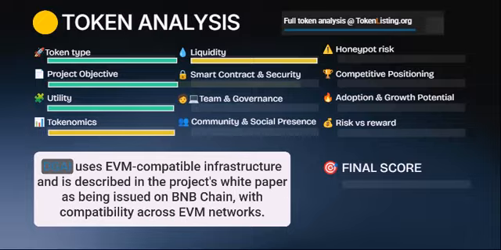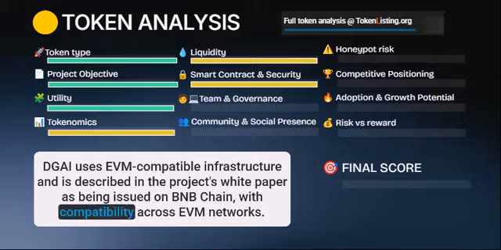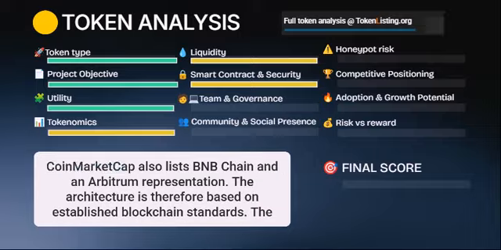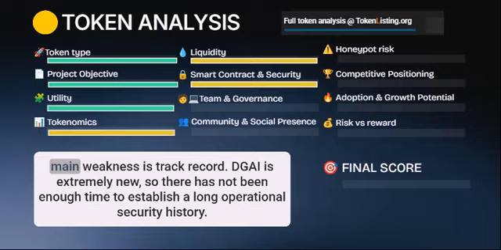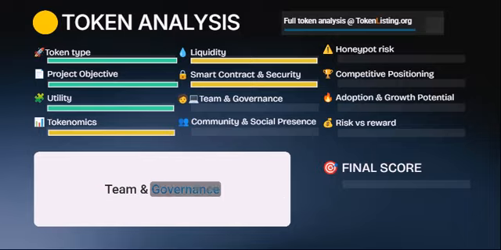Smart contract and security. DGAI uses EVM-compatible infrastructure and is described in the project's white paper as being issued on BNB chain with compatibility across EVM networks. CoinMarketCap also lists BNB chain and an Arbitrum representation. The architecture is therefore based on established blockchain standards. The main weakness is track record. DGAI is extremely new, so there has not been enough time to establish a long operational security history.